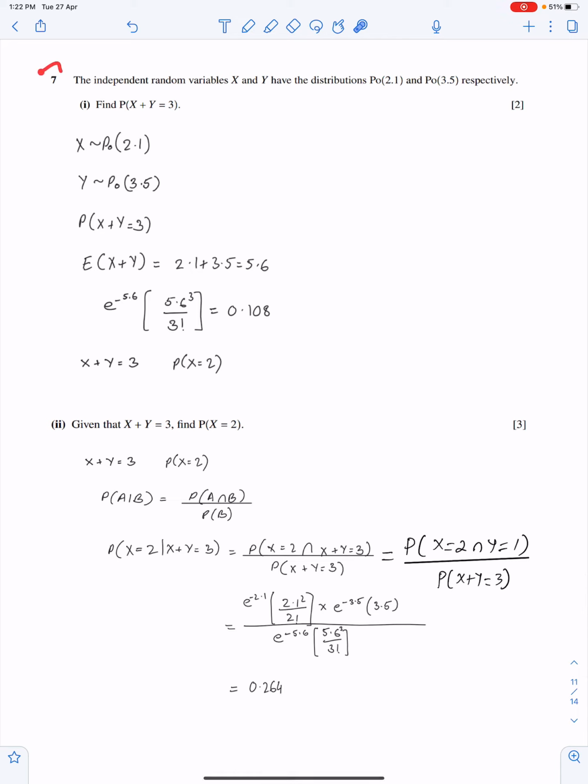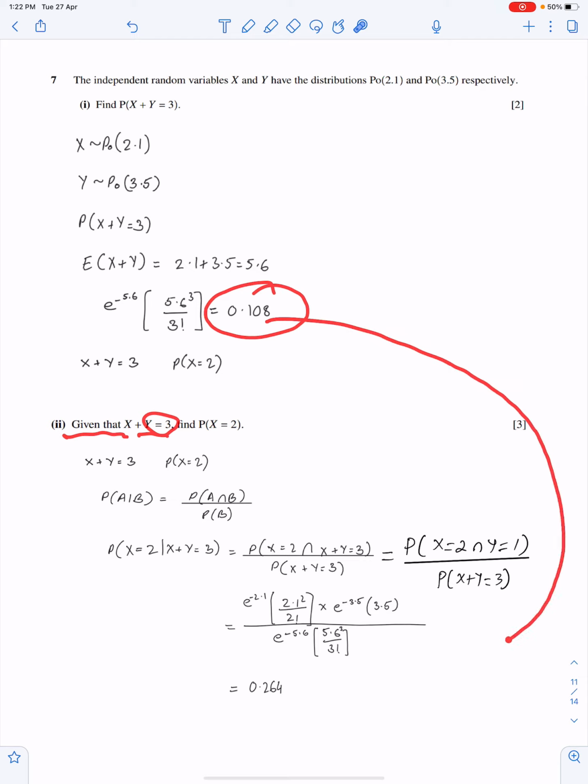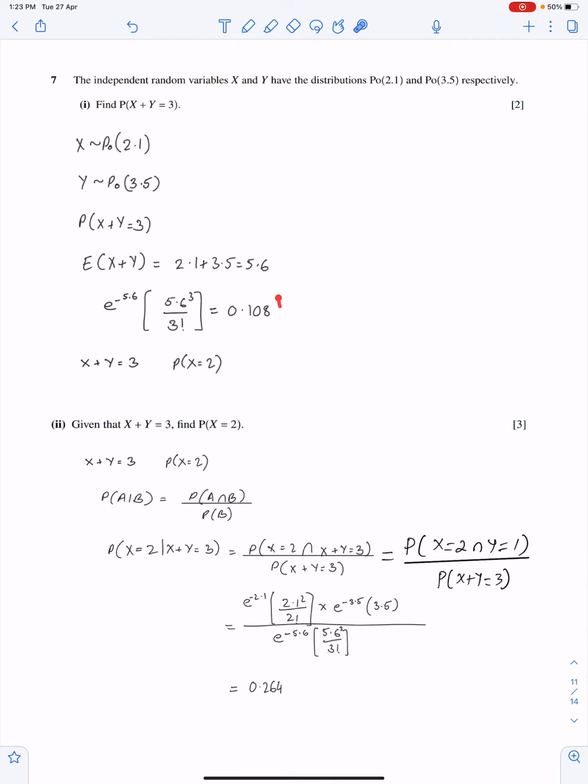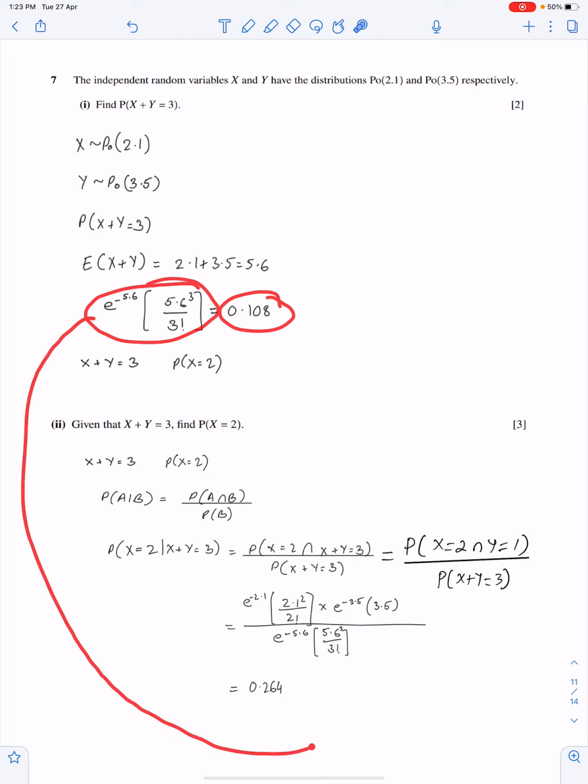Next question, number 7. The independent random variables x and y have the distributions 2.1, 3.5. X follows Poisson, y follows Poisson. We need the sum, so x plus y. So the lambda will be 5.6. We need exactly 3. Here is the formula of Poisson, and this is the answer up to 3 significant figures. This is the conditional probability question. Given that x plus y is 3, this answer should be in the denominator. Instead of using this, use the accurate answer.